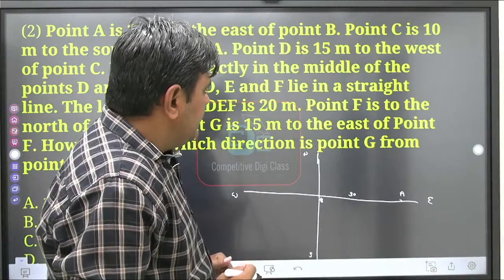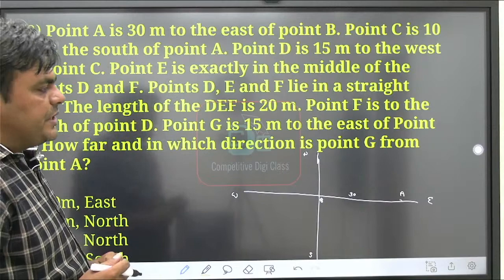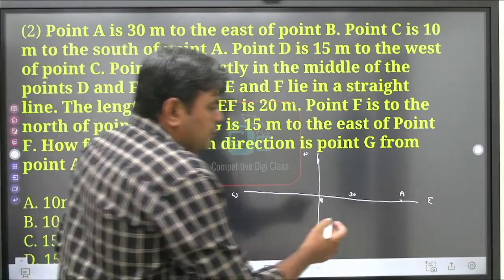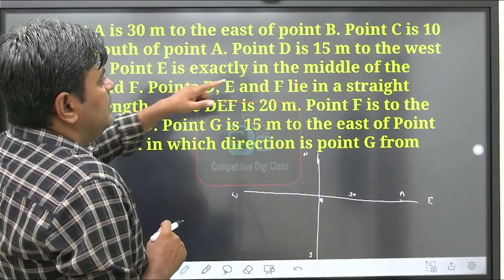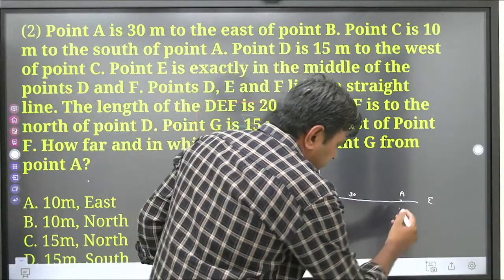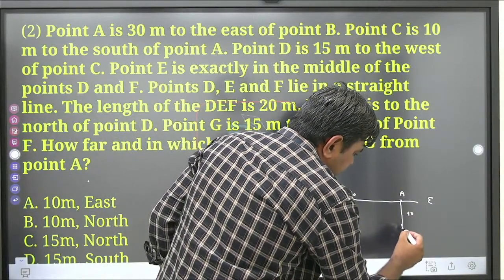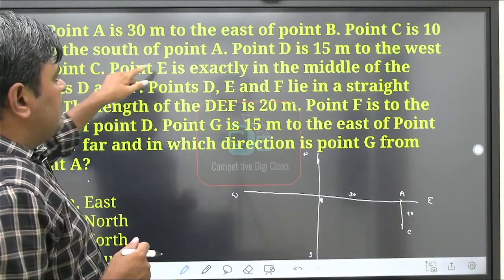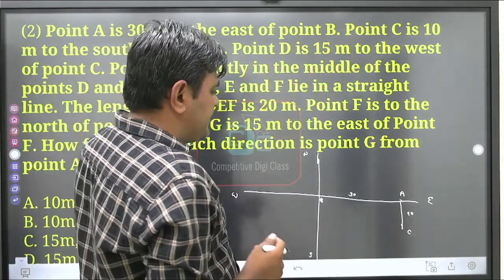Now next thing, point C is 10 meter to the south of point A. So we should start from point A, and we need to mark point C 10 meter to the south. South means this direction. So if we go like this, suppose 10 meter, we can say that this point is C. Then point D is 15 meter to the west of point C.